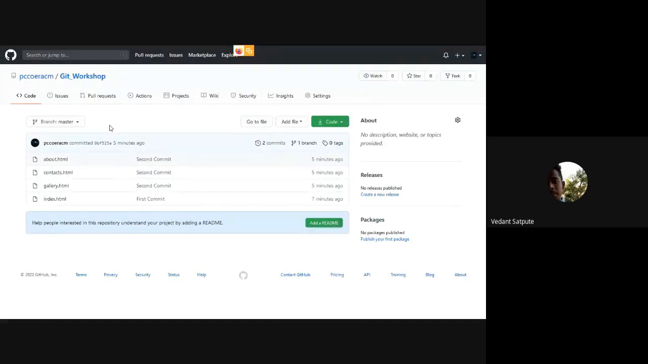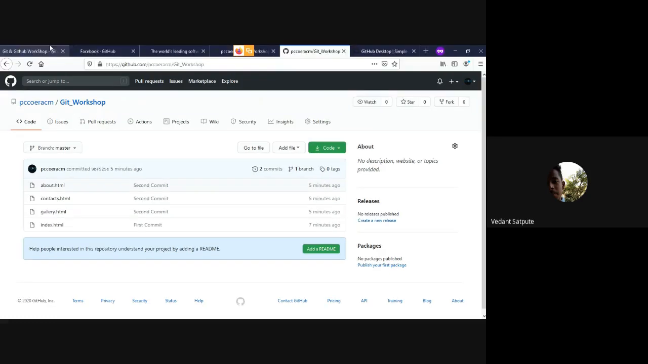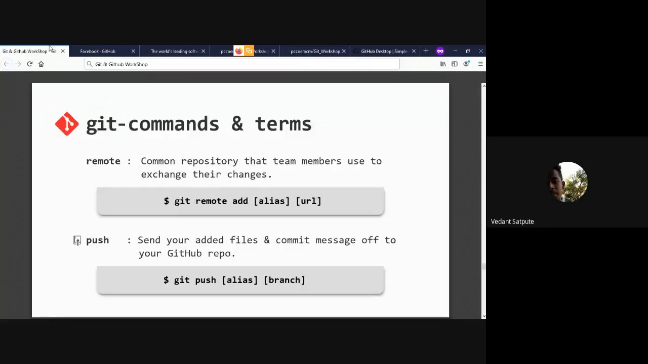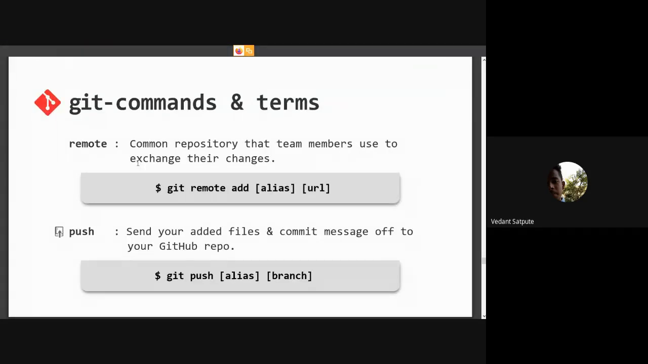So this is a short thing. When you are working on bigger projects, you do bigger changes and you just push and push code every day. And yes, that's how Git and GitHub actually work. So this is just to add files.